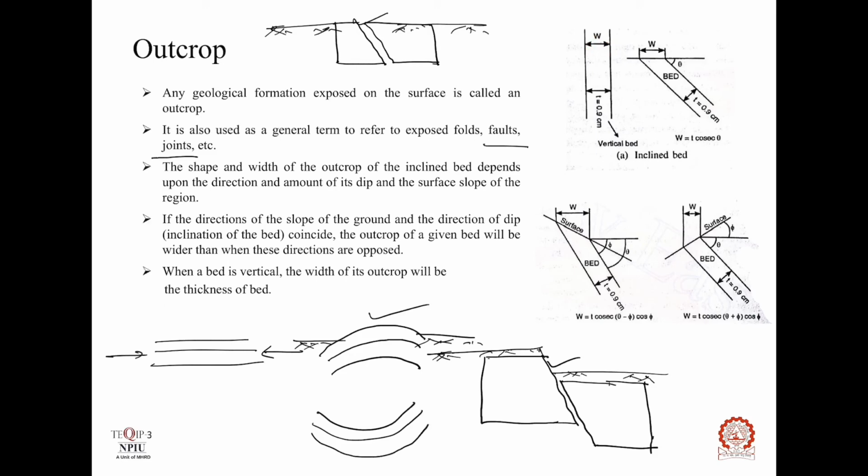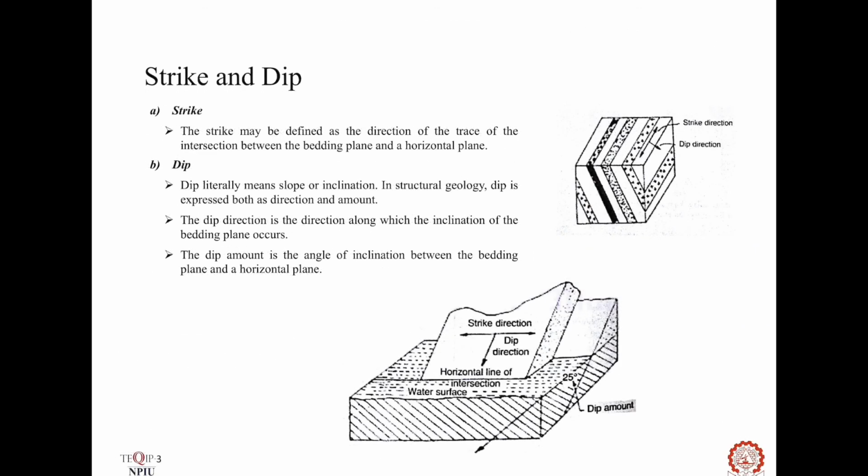Okay, strike and dip. The strike may be defined as the direction of the trace of the intersection between the bedding plane and a horizontal plane. Look at this figure. In this figure, this is the inclined bed of the rock.